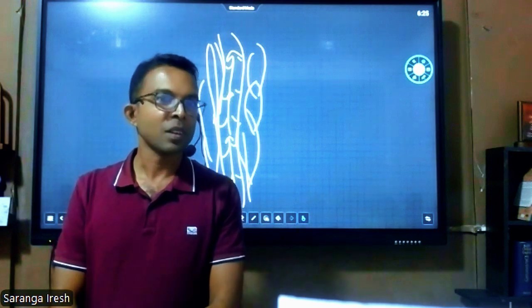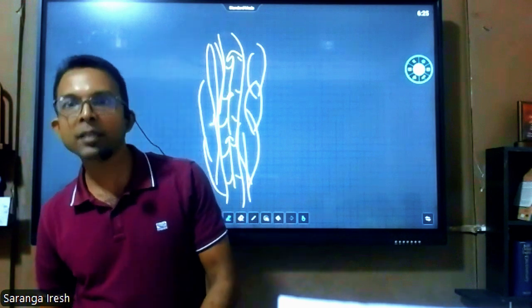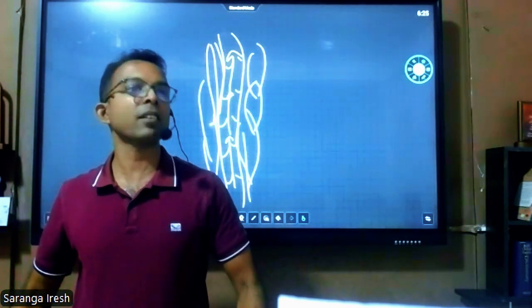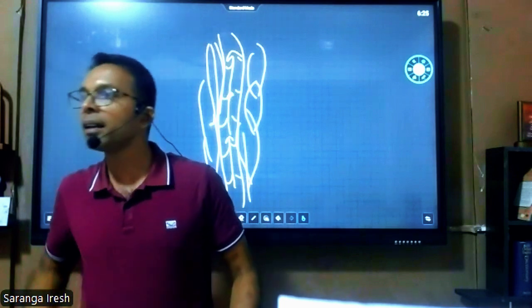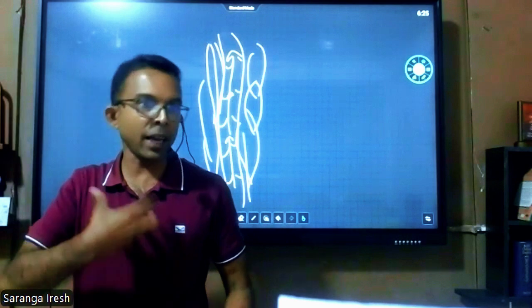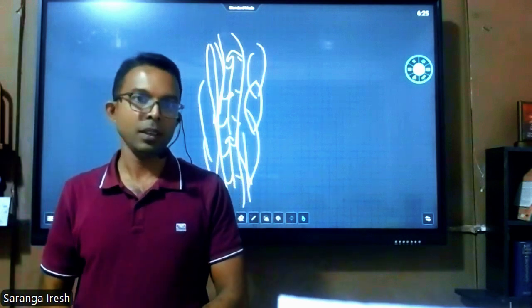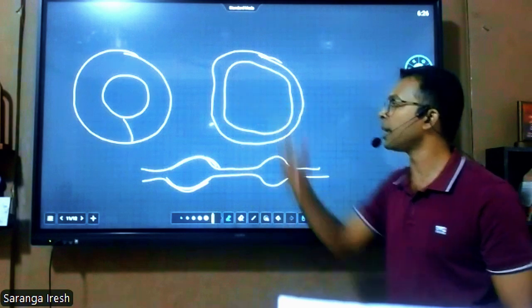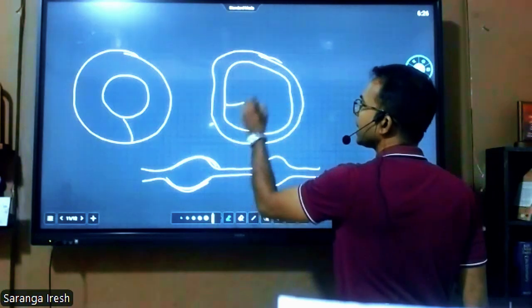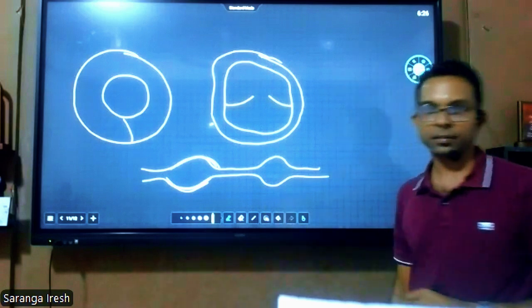Why? Because blood flow is less. Why? Less muscle contraction. Therefore, blood supply to the brain as well as towards the heart is less. That is why you faint. The vein does not have a thick wall, but it has a larger lumen, and inside the vein there are valves.